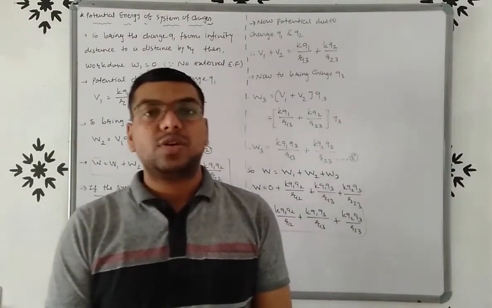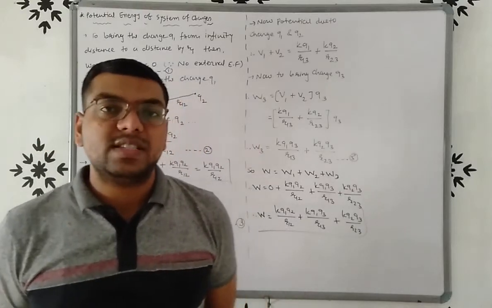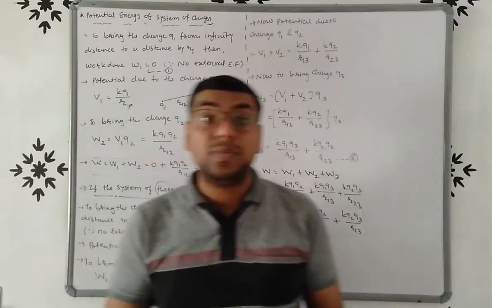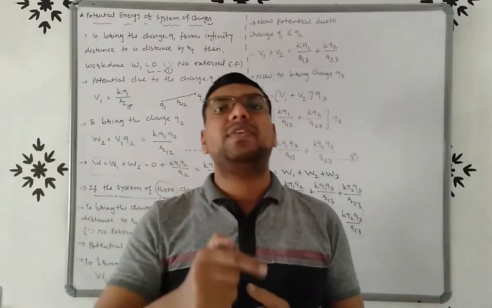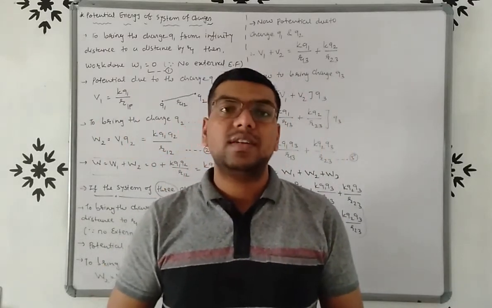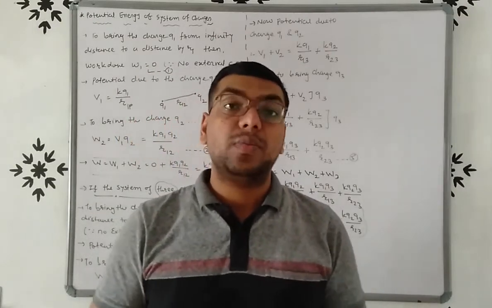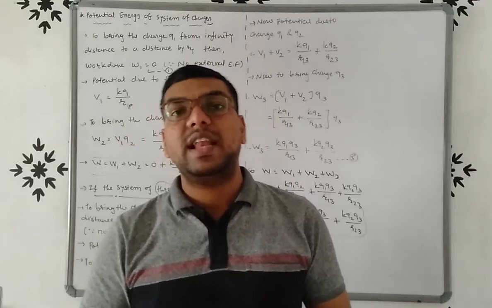Now, first of all, if we want to derive the potential energy of a system of two charges, then we first bring the charge Q1 from infinity to R1. Here work done W1 is 0, because there is no external electric field.